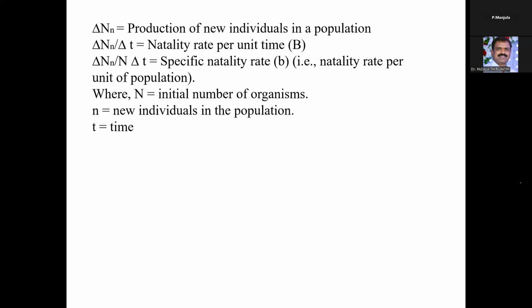This is the equation: delta N, the production of new individuals in the population, and delta N by delta t is the natality rate per unit time. Delta N by N delta t is the specific natality rate, that is, the natality rate per unit of population. Here capital N is the initial number of organisms, small n is the new individuals in the population, and t is the given time.